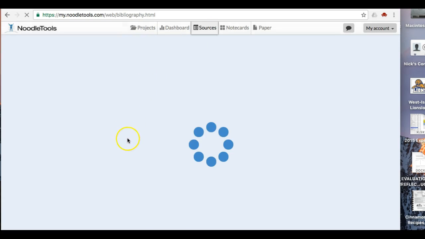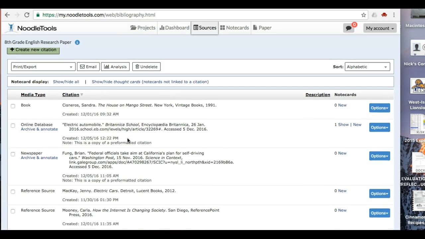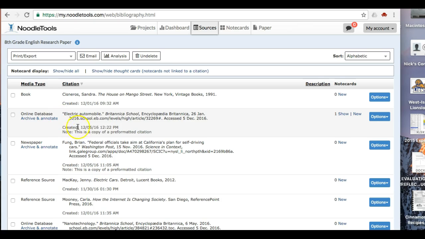Going back here, when we print this off, I see it right here. And a reader could go and say, okay, I want to find out more about this article that they used for their research. They see "electric automobile" here, and then they could get the rest of the citation information right following that. So they could, in essence, in theory, go and find that article themselves.